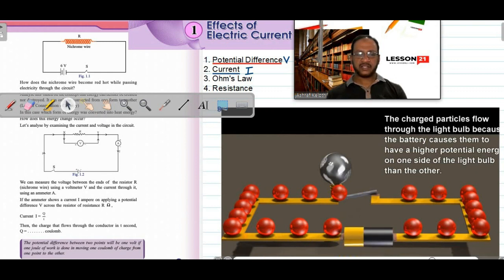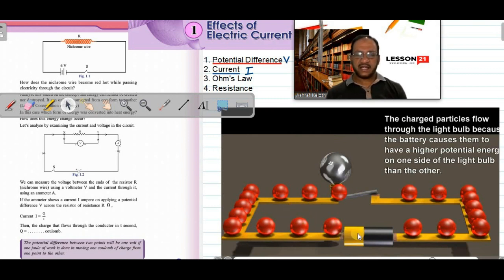Now you can see here a circuit. There is a bulb connected with a switch and a cell. Before connecting the cell, all electrons are at the same energy level, so there will be no flow. Just like water, which will start flowing only if there is an energy difference, one side high energy and the other side low energy. Right now electrons are present throughout, but there is no energy difference, so they will not flow from one point to the other. We cannot get a current in this circuit.